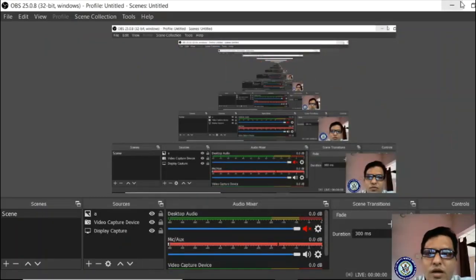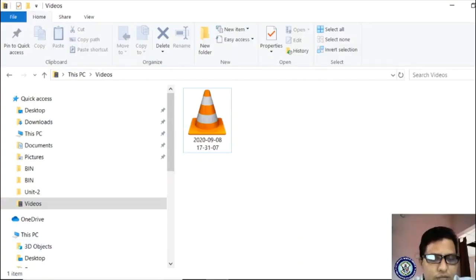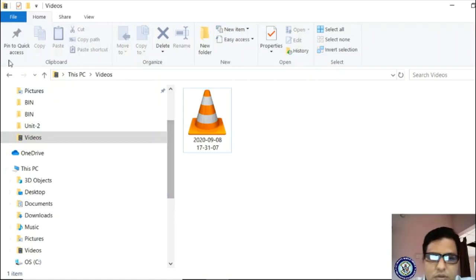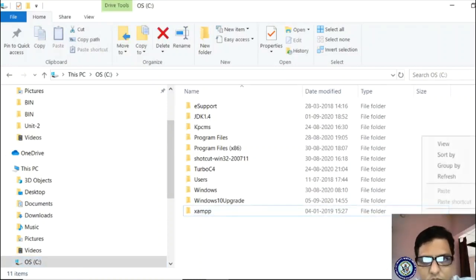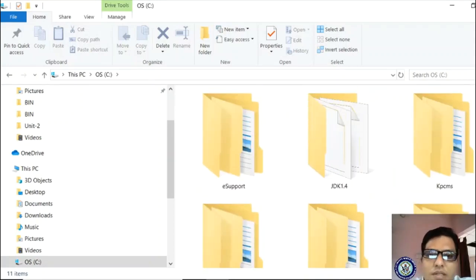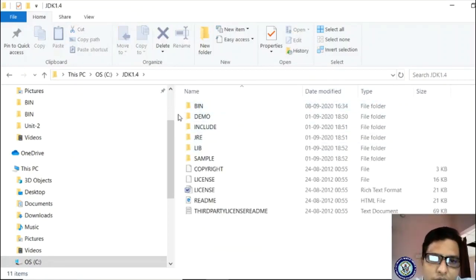Where are we actually storing our files? We are storing our files in the JDK folder. Let me take the C drive, with view large icons. Now you are seeing this JDK 1.4 folder. If I double click this, you are seeing different folders: bin folder, demo folder, include folder, JRE folder, lib folder. All these are nothing but packages.